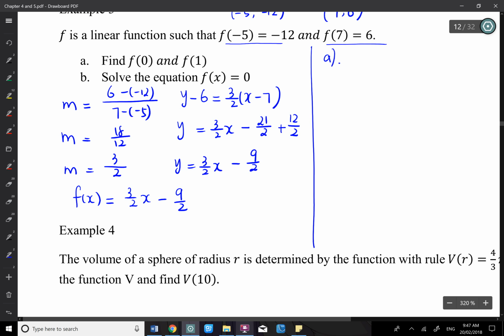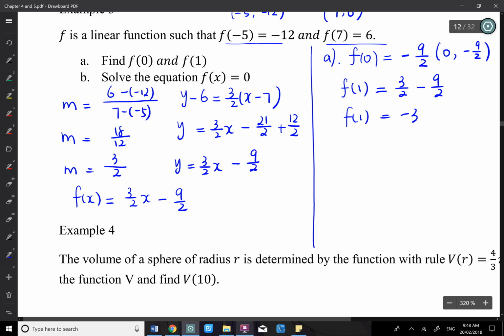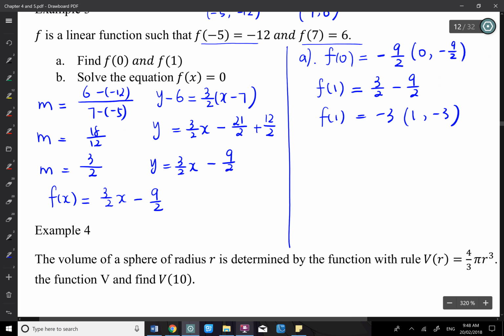A says f(0), which is asking for the y-intercept. f(0) equals negative 9/2, when you sub x equals 0 in. f(1) is 3/2 minus 9/2, which gives negative 6/2, negative 3. So f(1) is negative 3. As coordinates, that's (1, negative 3) and (0, negative 9/2).